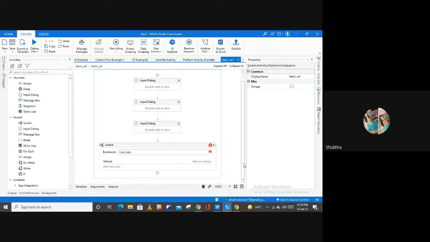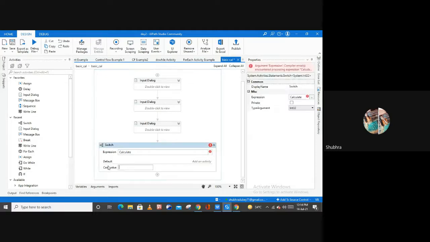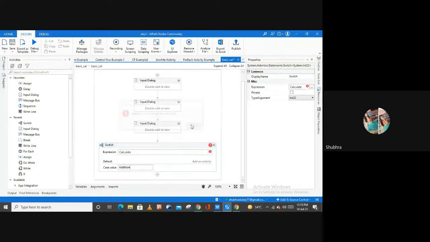Now we have these sections, as you can see: default section and add new case. Here I'm going to create the cases. For add new case I have to provide the name of this case. I want to create a case for addition if my user selects addition.